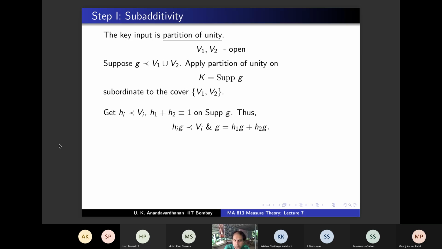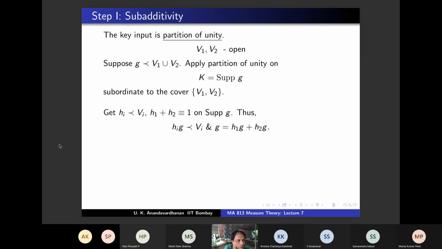What will be the next step? We are planning to do something with mu of V1 union V2. What is the definition of mu of an open set, in this proof?